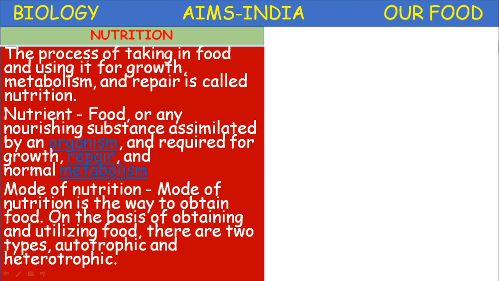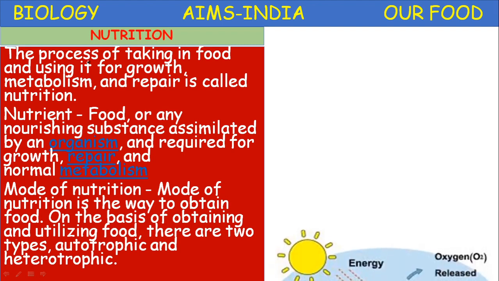The mode of nutrition. These are all common definitions which we come across. Once we know the essence of the definition, we are going to learn the mode of nutrition in this lesson. Mode of nutrition is the way to obtain food. On the basis of obtaining and utilizing the food, there are two main types: autotrophic mode of nutrition and heterotrophic mode of nutrition.